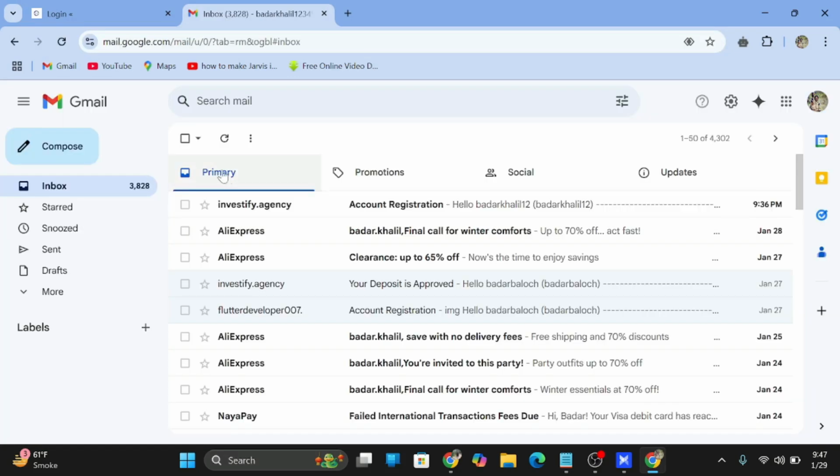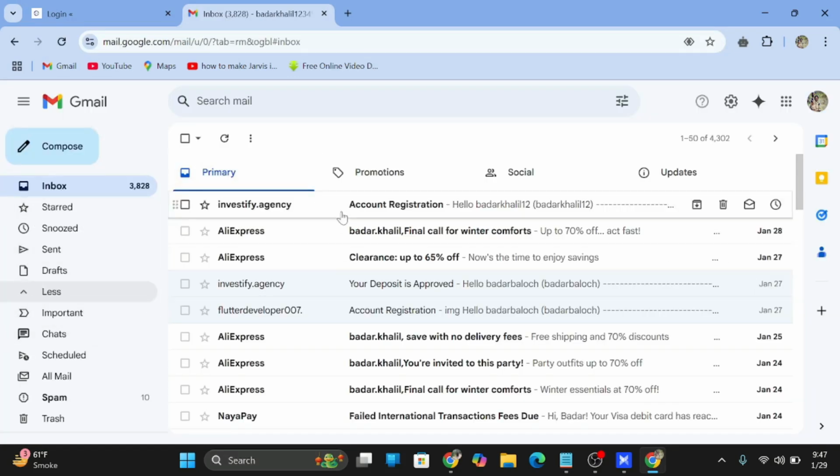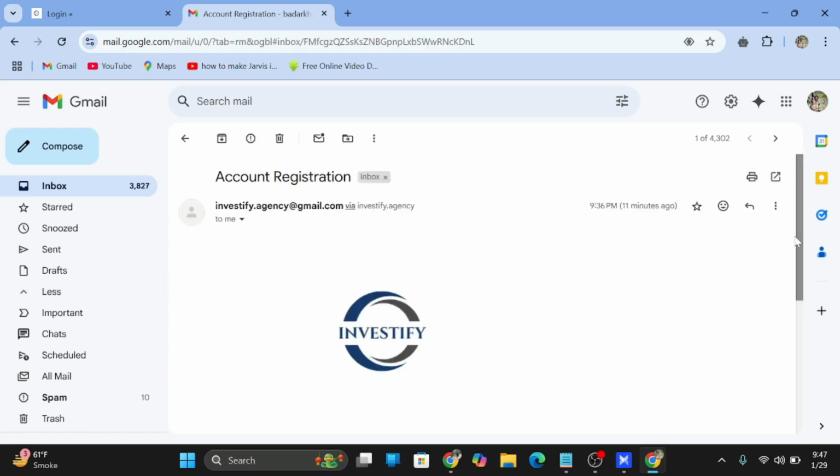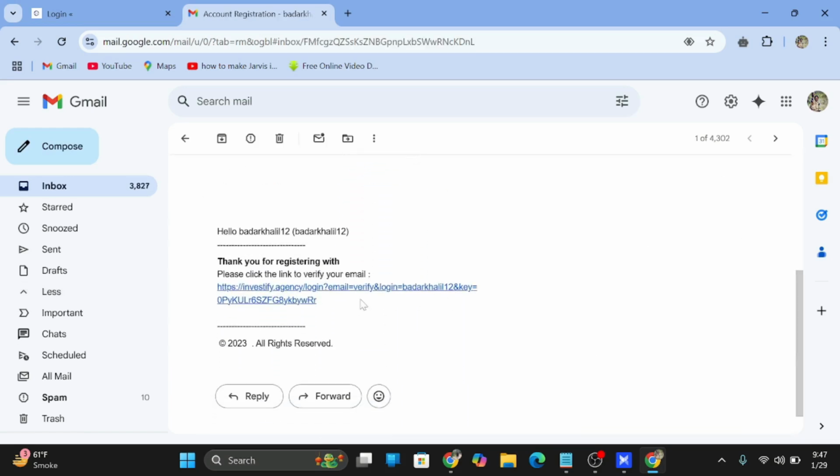so I will go to the email and verify my email address. So here's the email in the inbox. Sometimes it goes to the spam folder. You must also check the spam folder, and sometimes it goes to all emails and inbox. You can check this. The Investify.agency team's email is here.